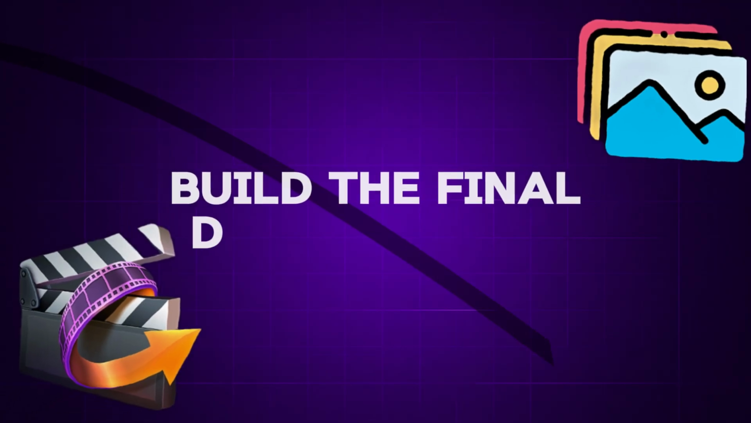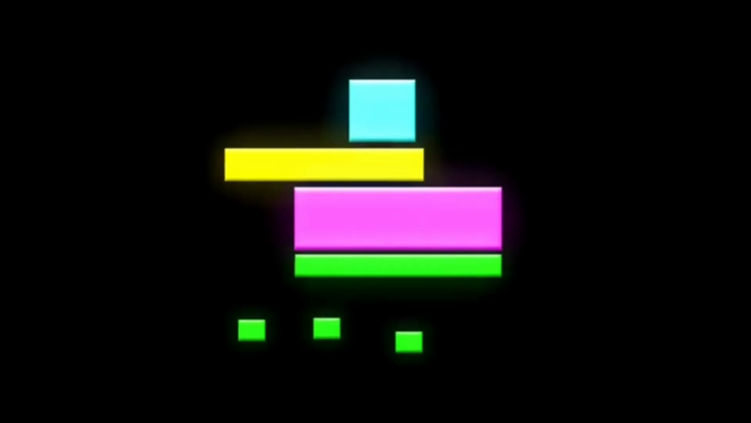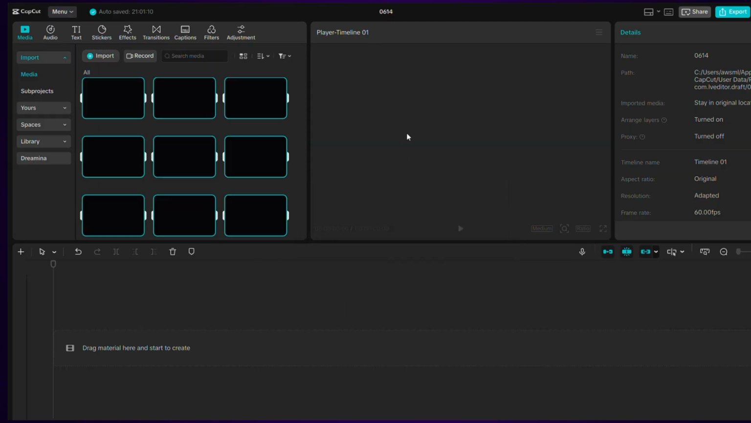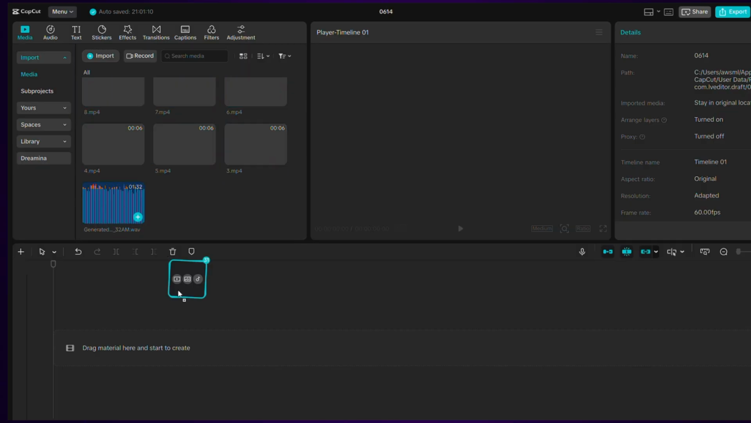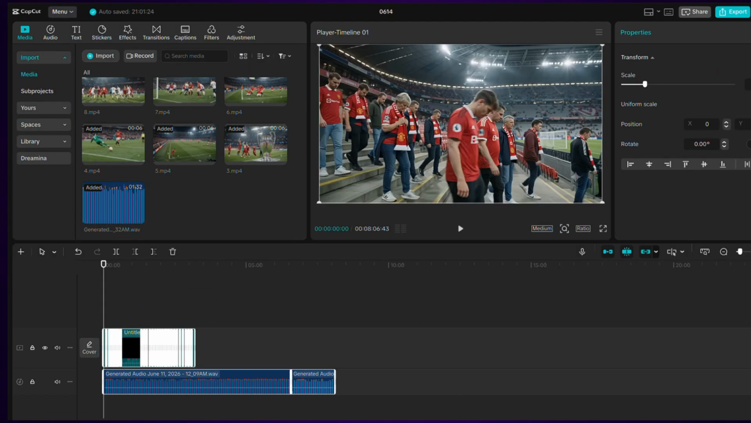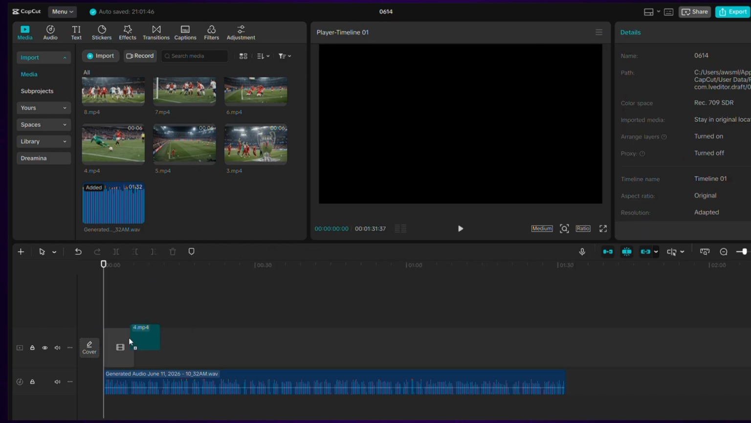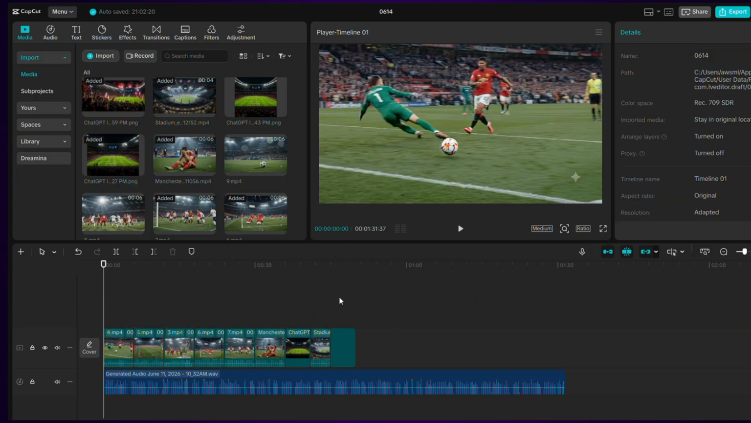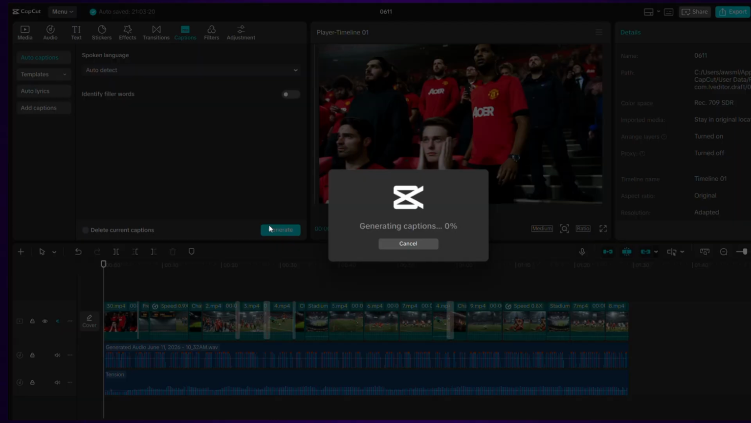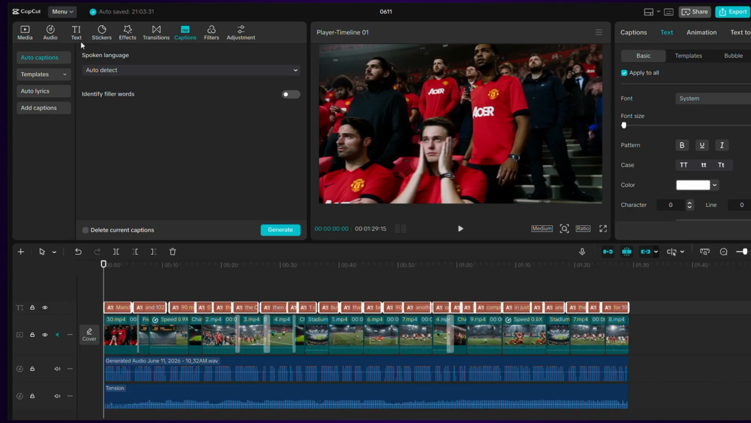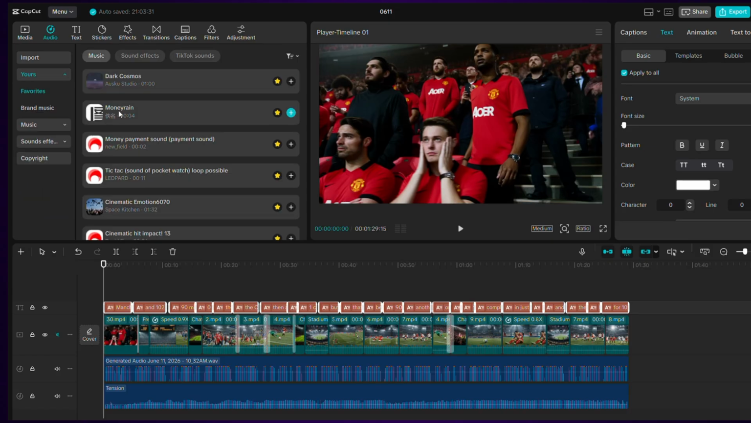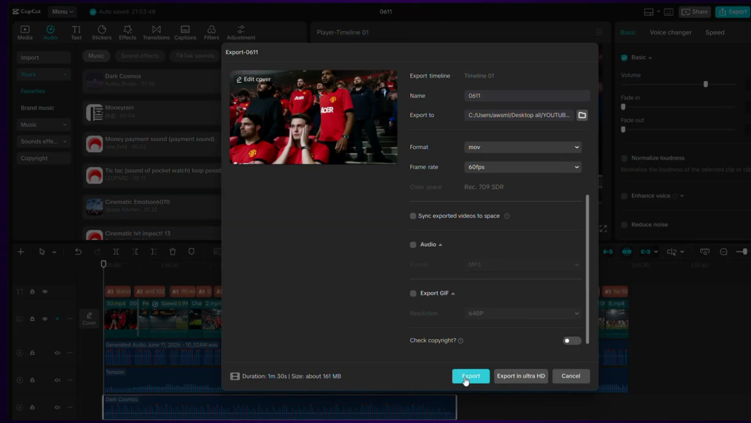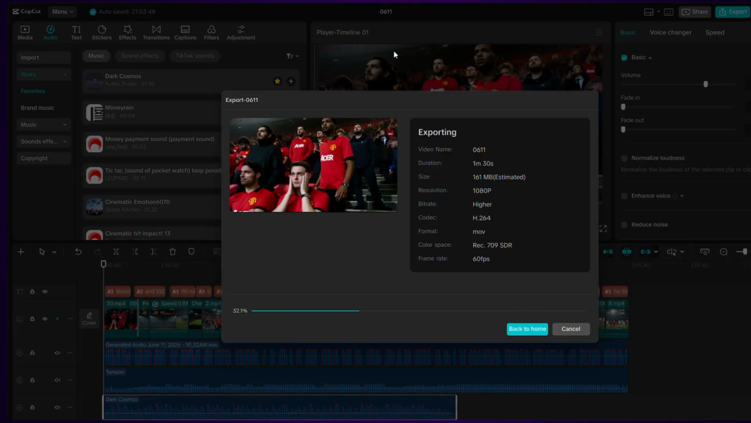Step 5. Build the final documentary. Now it's time to put everything together. Import all of your generated scenes into your editor, then add the voiceover. As soon as you place the narration on the timeline, the entire story starts to come to life. The dramatic moments, the emotional reveals, the legendary football scenes. Everything begins to feel like a real documentary. Next, add subtitles to improve viewer retention, then add background music that matches the mood of the story. Finally, arrange all the scenes in the correct order and export the video. And that's it. You've just created a complete football documentary using AI.